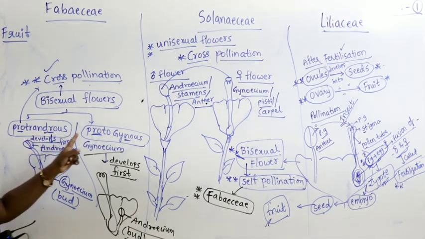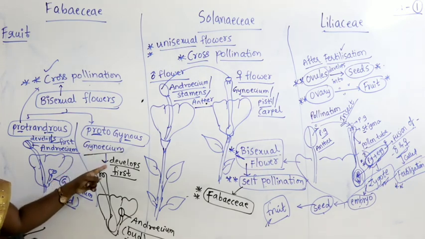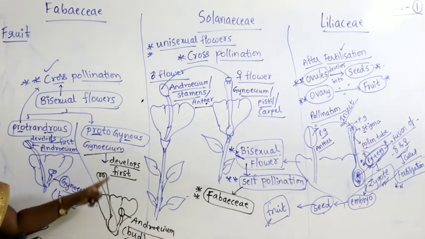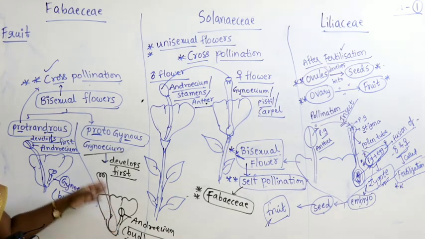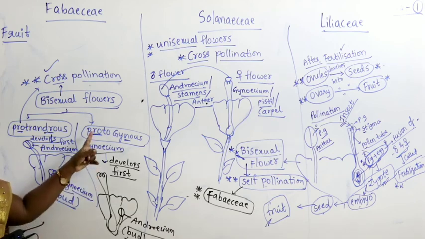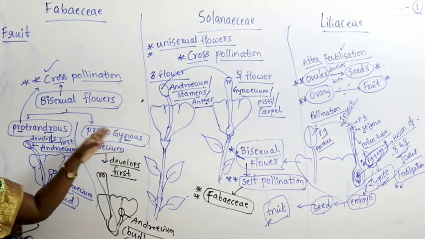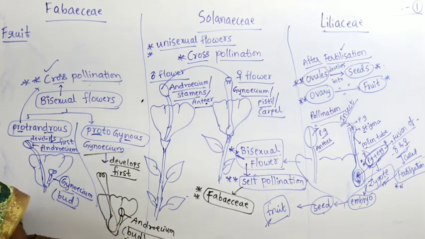Similarly, we have the condition protogynous, where the gynoecium develops and matures earlier than the androecium. The gynoecium is developing first, so we call it protogynous, meaning the gynoecium is completely developed but the androecium is in bud condition, so there is no chance to undergo self-pollination.